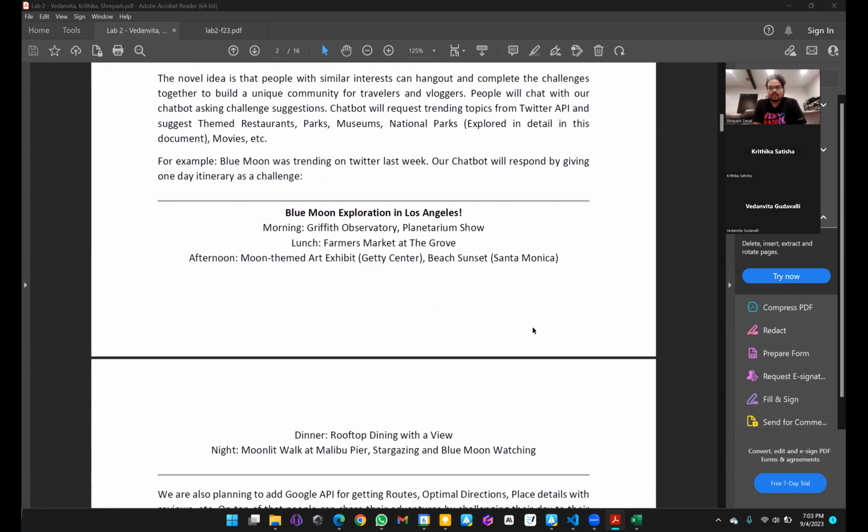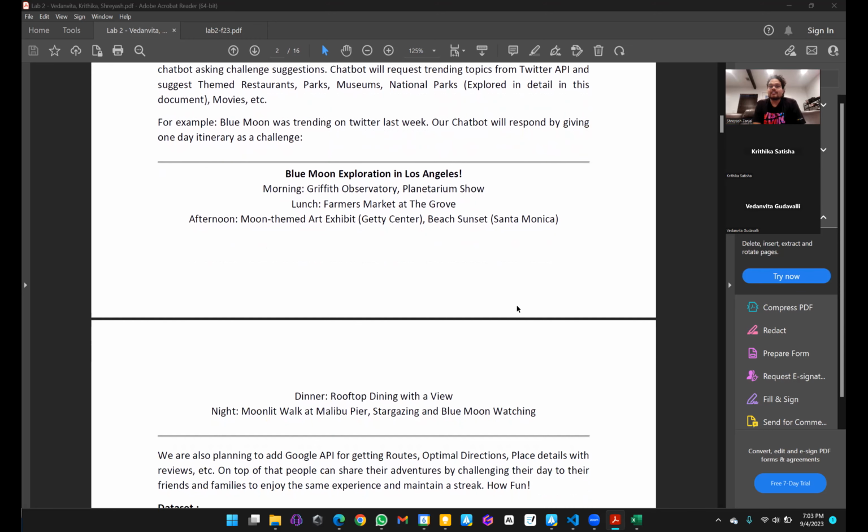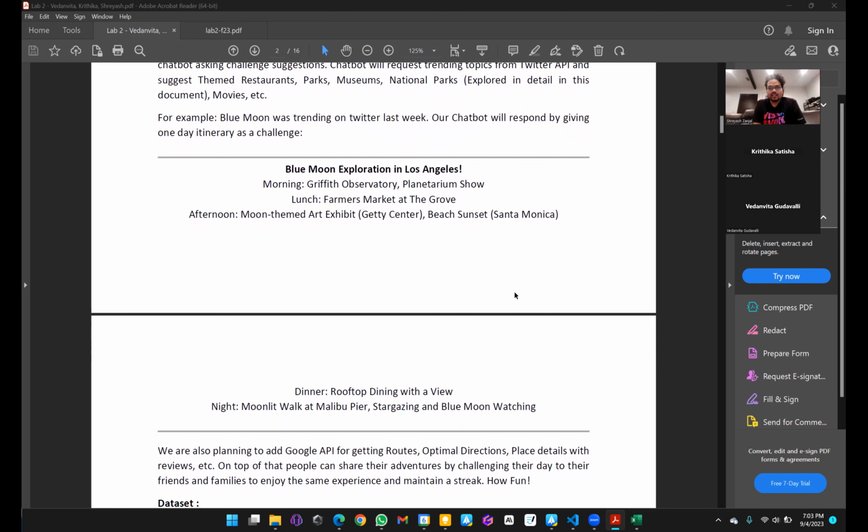So, for example, if a blue moon is trending on Twitter, people would ask our chatbot to give us a challenge. And our chatbot will see that blue moon is trending on Twitter. So it will respond here, as it is shown on my screen, that this will be a 1 day itinerary challenge.